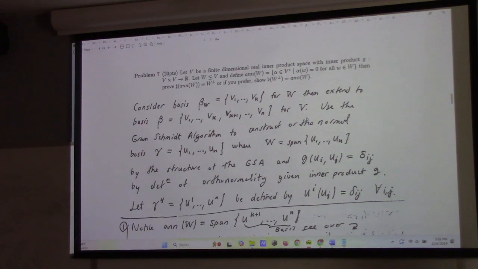Anyway, let me run through a potential way to solve this, and we're going to learn some interesting things along the way. For any kind of problem like this, almost certainly the first thing you should do is define a basis for the subspace and extend it to a basis for the whole space so that you have that to work with.